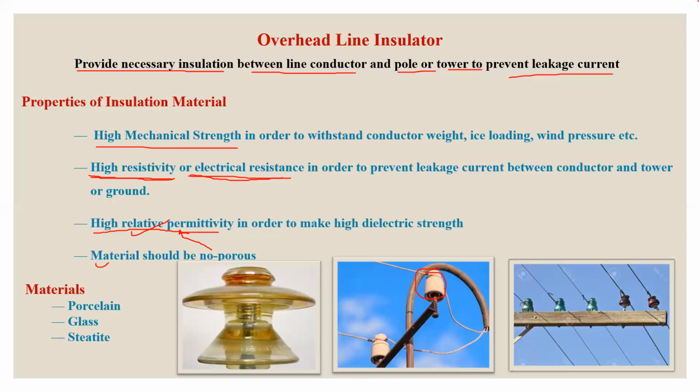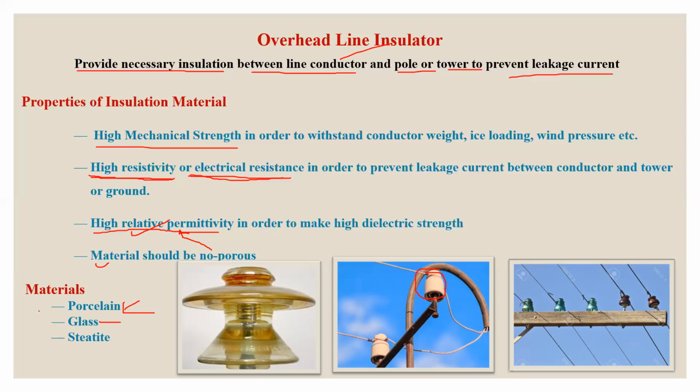There are several types of insulation materials existing, but among these, porcelain is the most popular insulator material, which is being used nowadays for the design of overhead line insulators. In addition to porcelain, there is another material, glass, which can also be used.